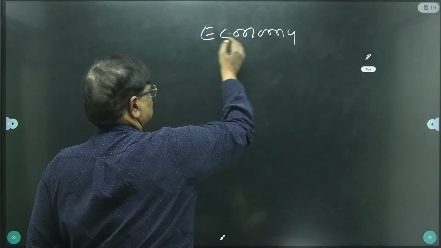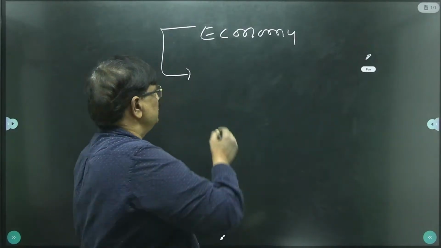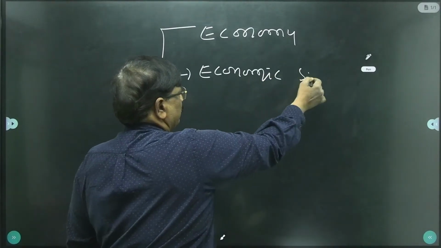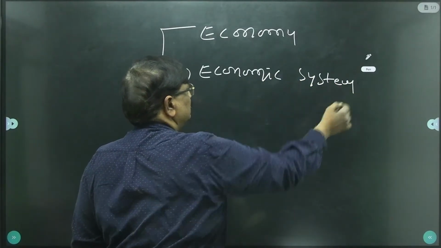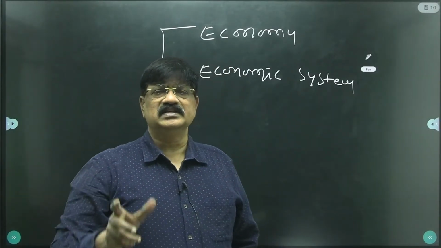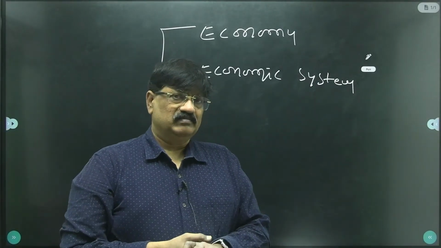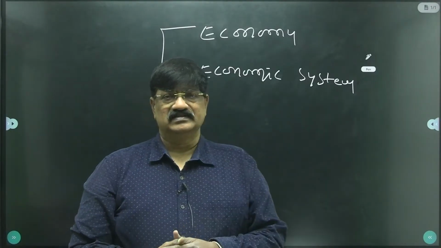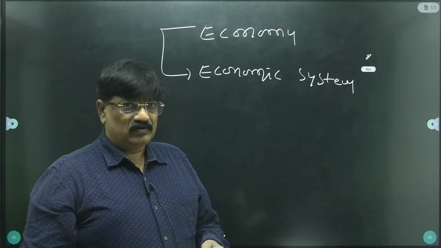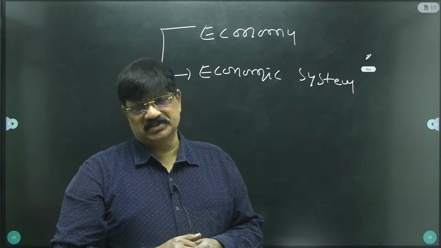So the next word we take is economic system. You see, the words economy and economic system seem alike, but we have a considerable difference. What is felt by you on listening to the word economic system?